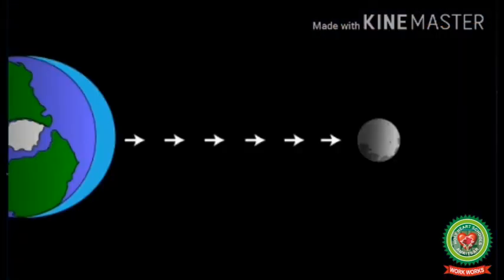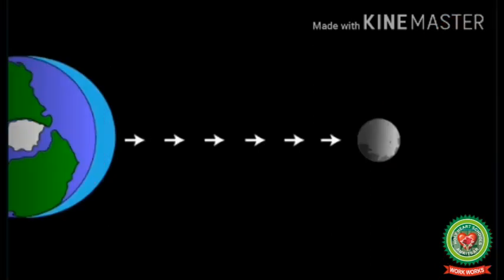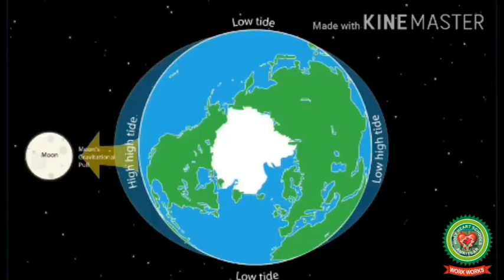The moon pulls the ocean closest to it and makes it bulge outward. When the earth rotates, the sea level is high at this point of rotation, causing high tide, and low tides are experienced where the oceans don't bulge. So we have only one high tide each day. But here it gets interesting, that we experience two high tides each day. So now let's understand how it happens.